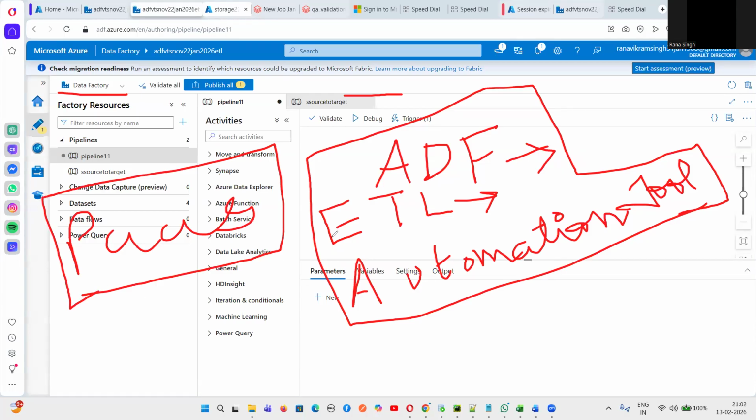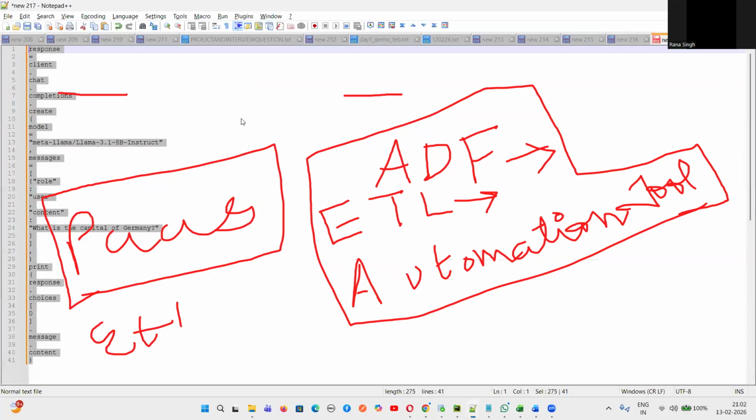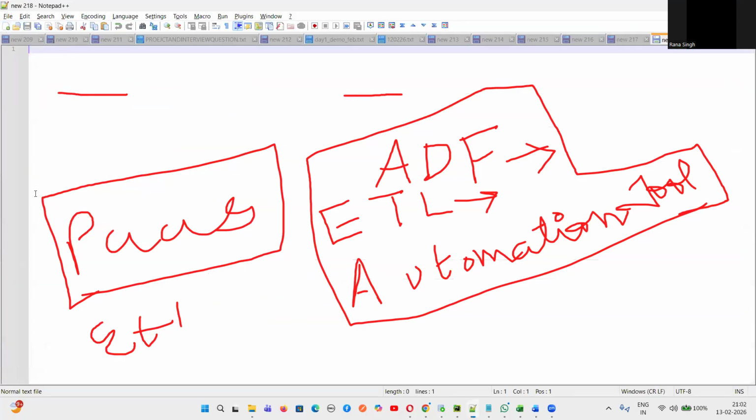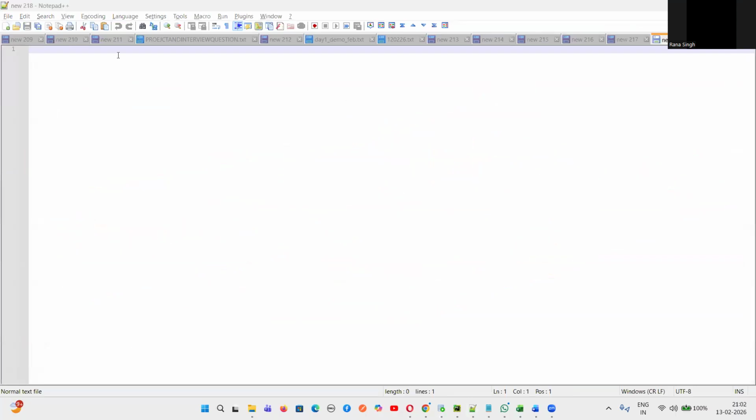There is something called Azure Data Factory, Azure Data Lake, Azure Databricks. So all these are platform-based software. So we have learned about ETL tools. Do you know any ETL tool? Have you heard about any ETL tool name? Can you tell me any ETL tool name? Informatica. Do you remember, guys, Informatica? Yeah, Informatica is an ETL tool, which we have used.